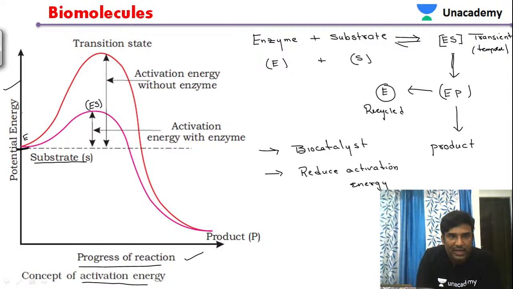If you remember clearly, the enzyme substrate complex has more energy.